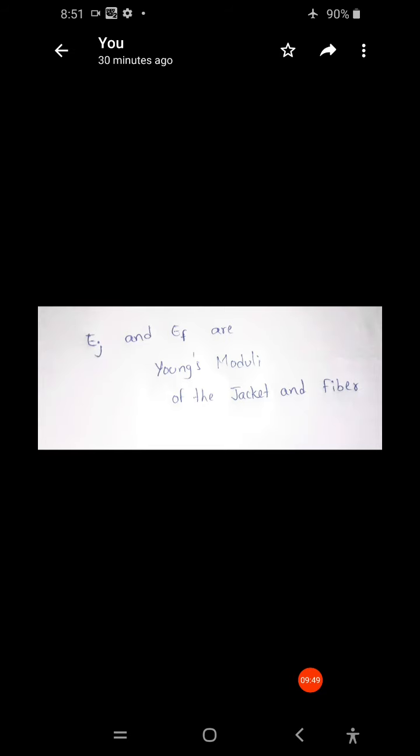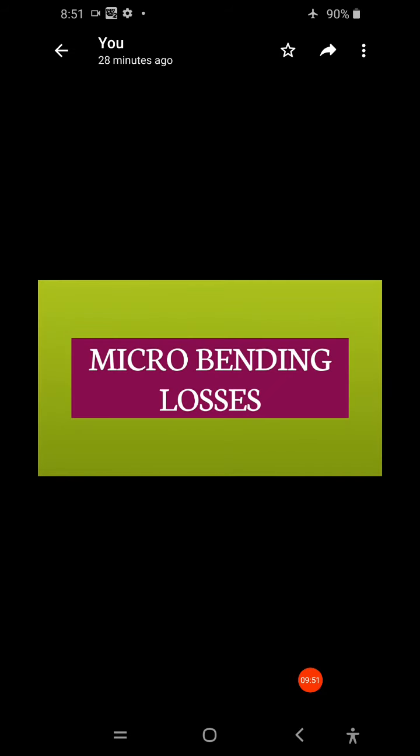So that is regarding micro bending losses. Because of these micro bends in the optical fiber, there will be loss from these bends. Micro bending means nothing but small fluctuations in the optical fiber, and that can be reduced by the compressible jacket, which will protect the optical fiber here. That is regarding micro bending losses.